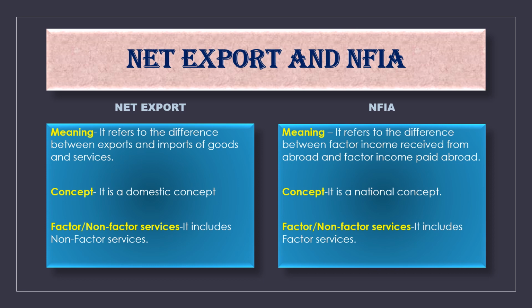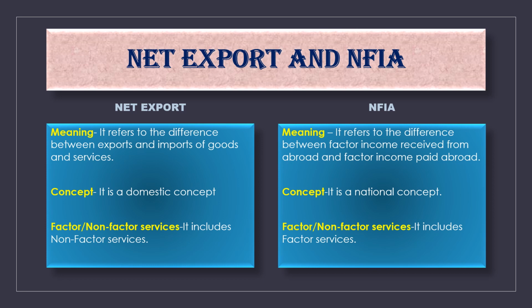So here is the meaning. Net export refers to the difference between exports and imports of goods and services. But NFIA refers to the difference between factor income received from abroad and factor income paid to abroad. Clear? Net export is a domestic concept, but net factor income from abroad is a national concept.